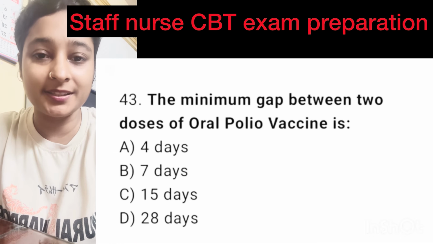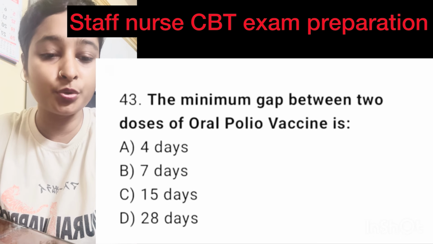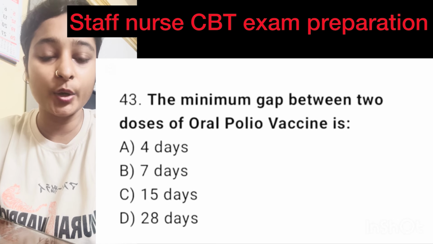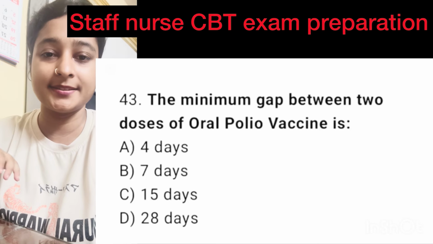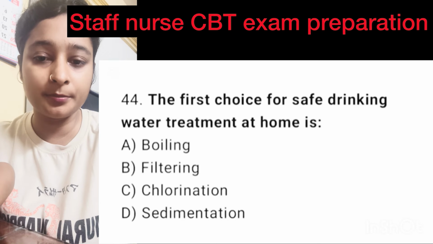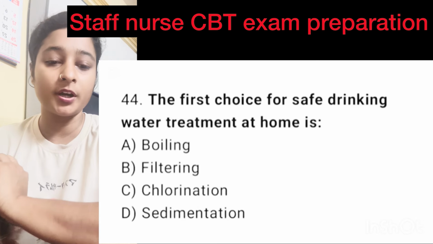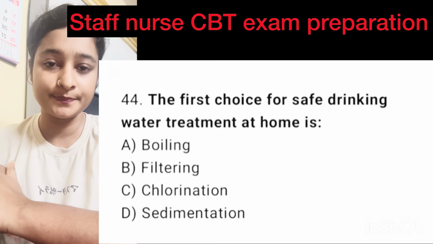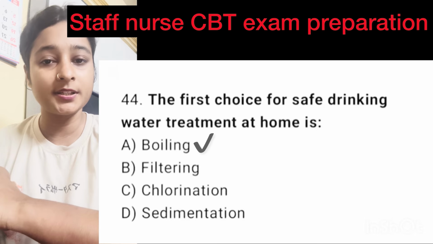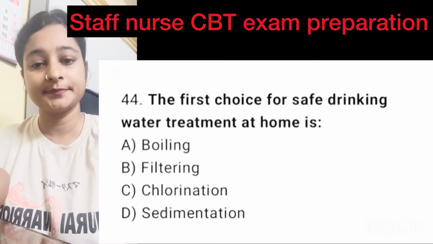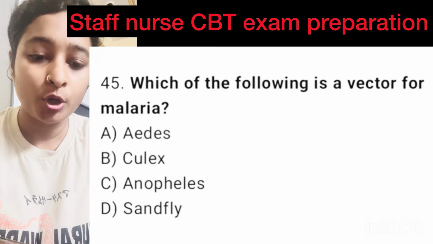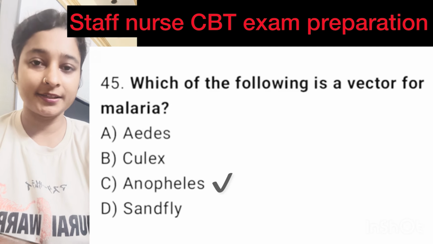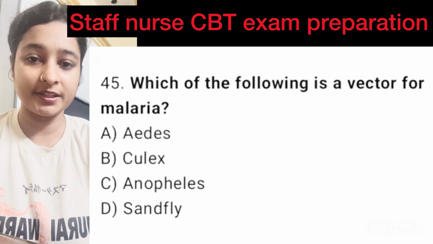Question number 43, the minimum gap between two doses of oral polio vaccine is. Here correct option is option D, 28 days. Question number 44, the first choice for safe drinking water treatment at home is. Here right option is option A, boiling. Question number 45, which of the following is a vector for malaria? Here correct option is option C, anaphylaxis.